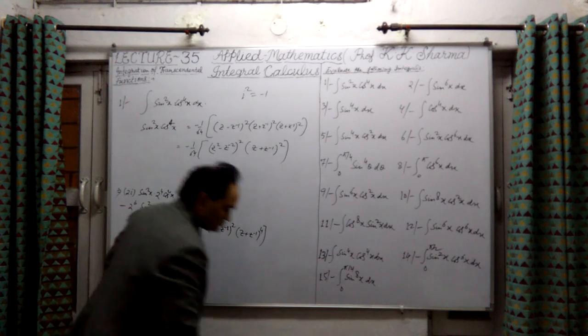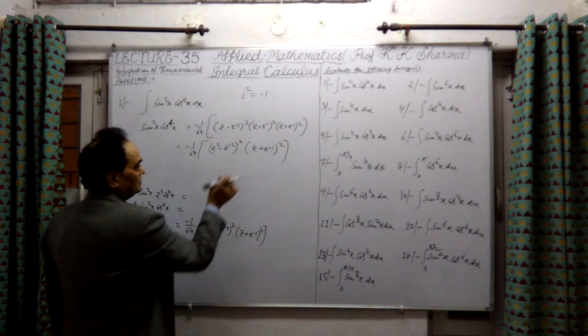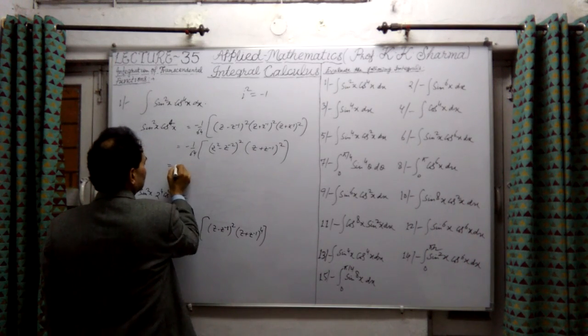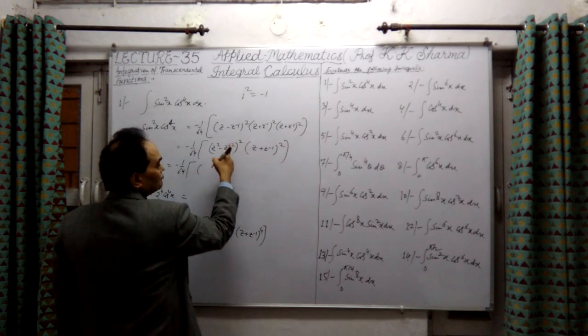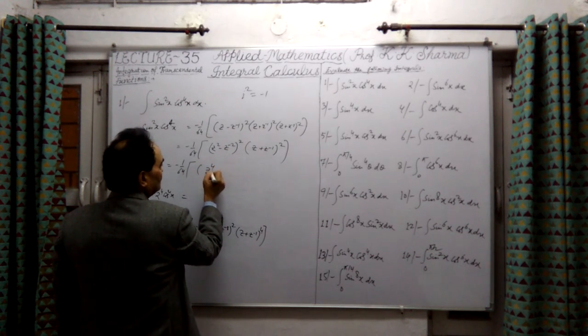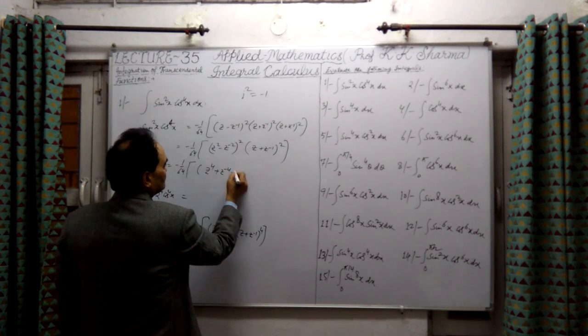Now let me solve it. So finally we obtain here. Now let me multiply this. First open this. Whole square of this will be z⁴ plus z⁻⁴ minus 2.